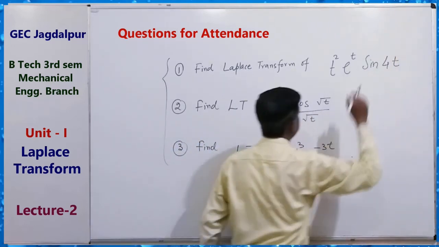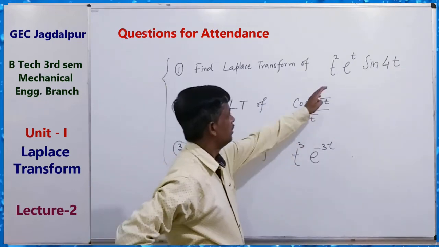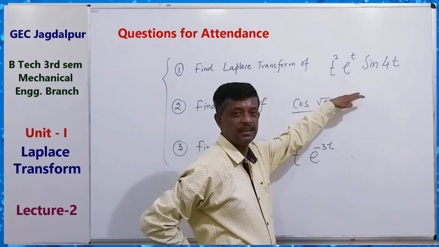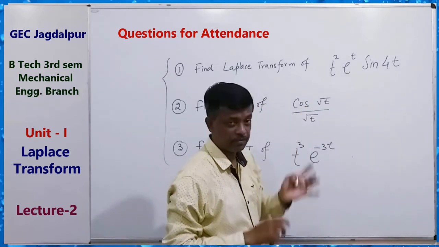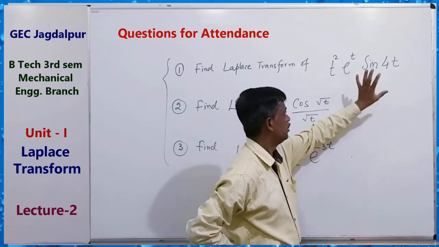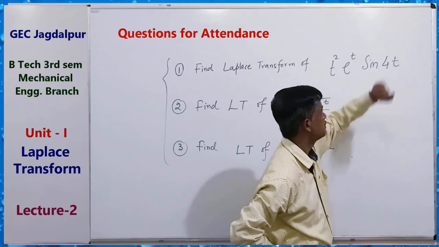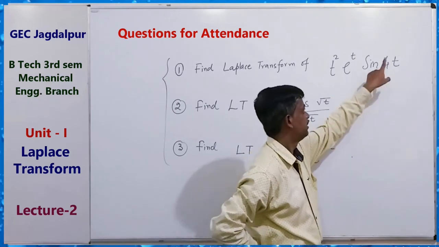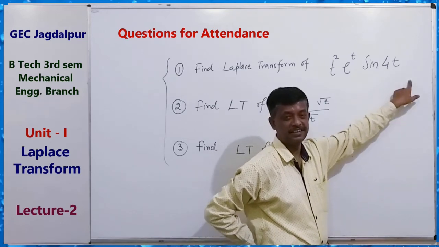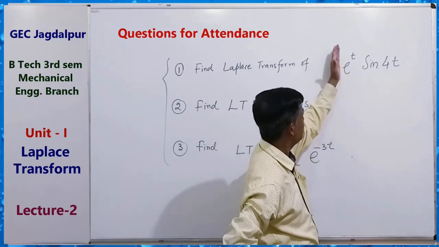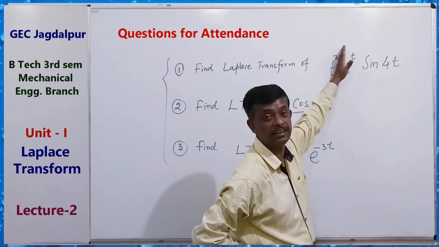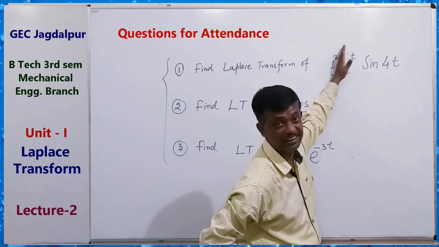Okay, the hint is this. For these questions, first apply the shifting property. You know the Laplace transform of this, 4 upon (s square plus 16), and then apply e to the power at f(t), there is the shifting property, in place of s, s minus 1.